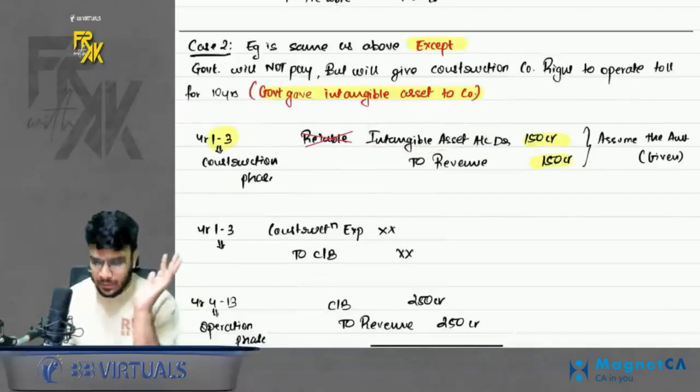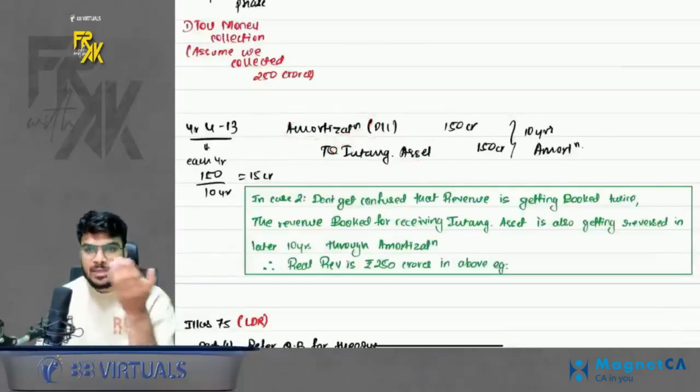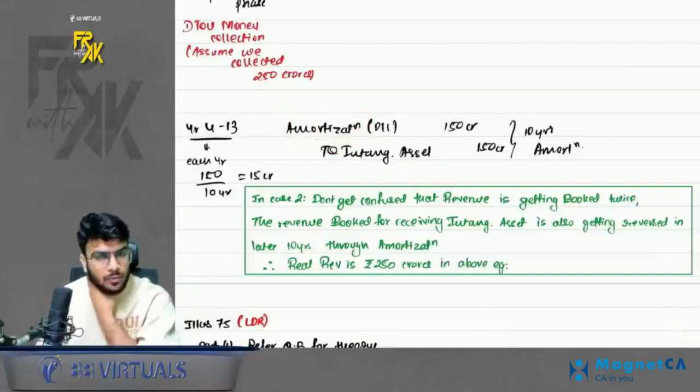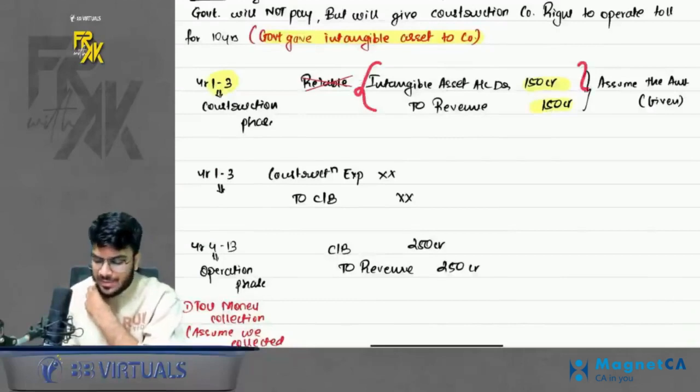Government gives the license for 10 years, so you need to amortize the license also. Amortization to intangible asset 150, 150, simple. Okay. Don't get confused by one thing that you might say, sir, revenue is getting booked twice.